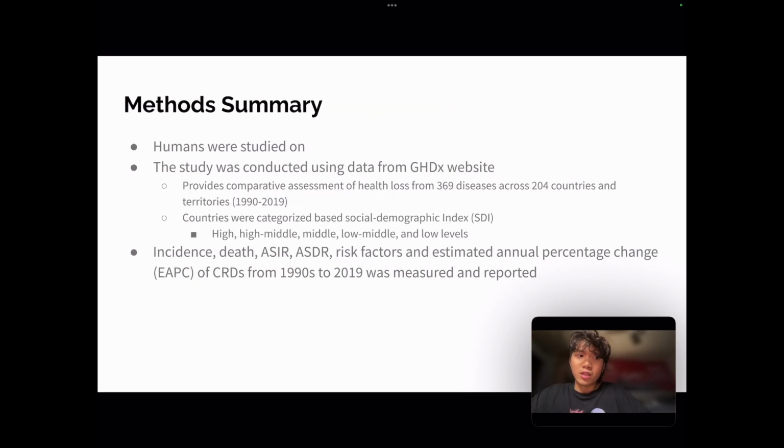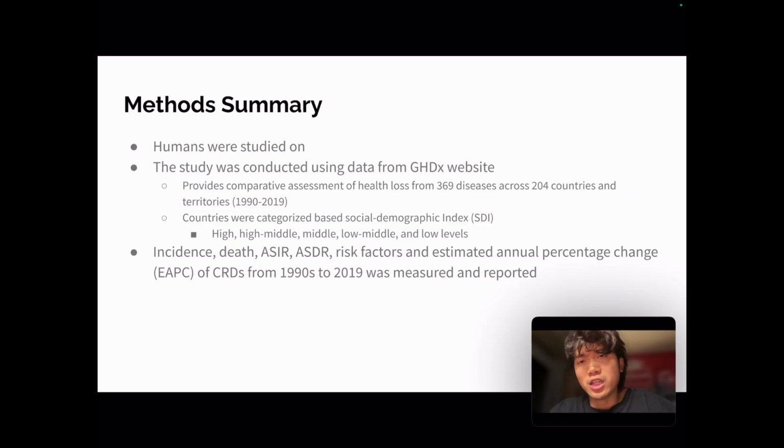And so, for the methods, humans were the main test subject of the study, and the study was conducted using data from GHDx, or the Global Health Data Exchange website, and this website provides a comparative assessment of health loss from 369 diseases across 204 countries and territories. And for this particular study, they focused mainly on 1990 to 2019.